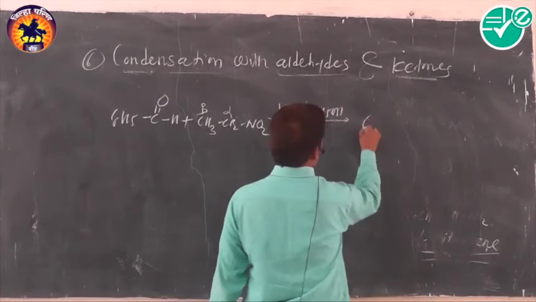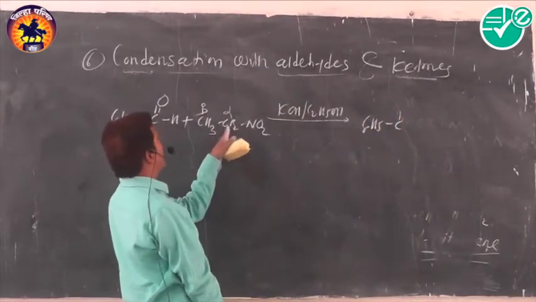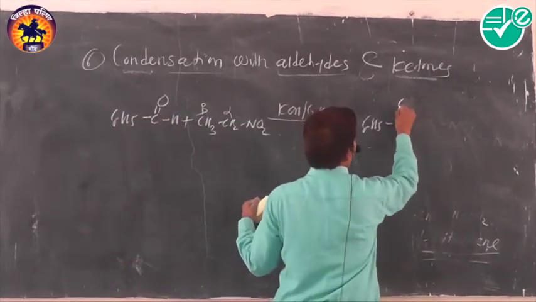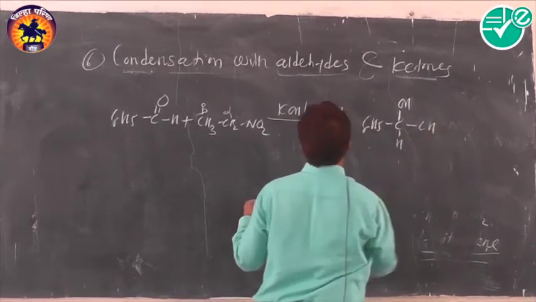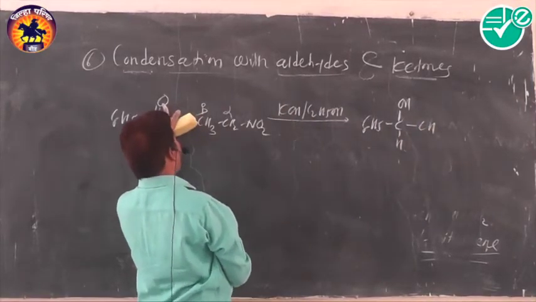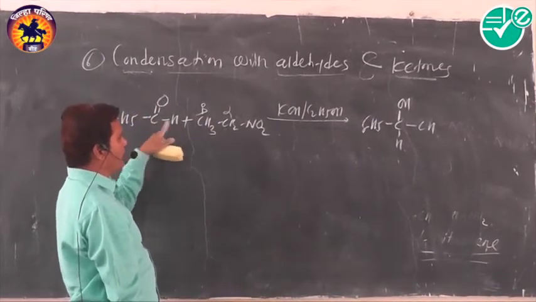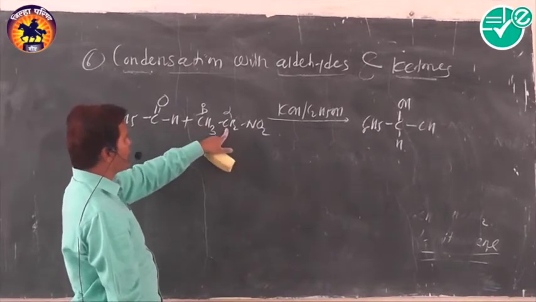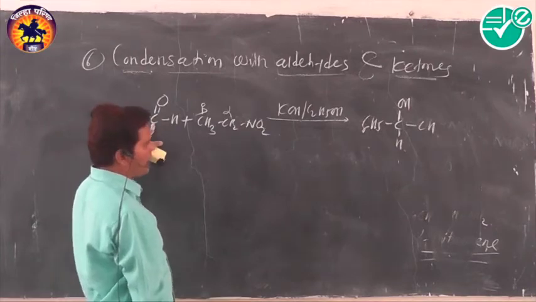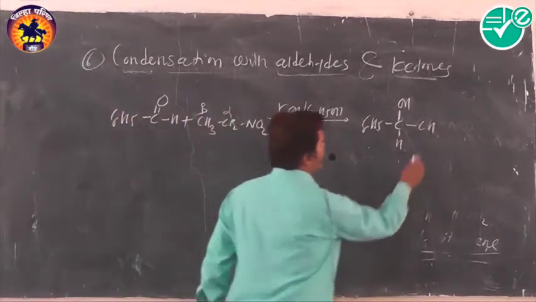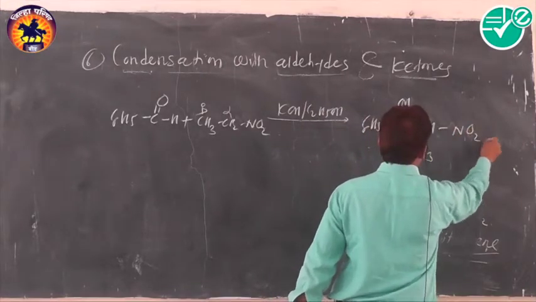What happens in this reaction? That is C6H5, then the alpha hydrogen atom gets migrated to that oxygen atom, and we get such a type of product here, CH, then CH, because one of the hydrogen atoms gets attached to oxygen. Only the alpha carbon atom gets attached to the carbon, not beta. That's why the CH group will form a new bond with that carbon atom, and the remaining portion, the methyl group, will remain as a branch, and that's why we can easily write the reaction.